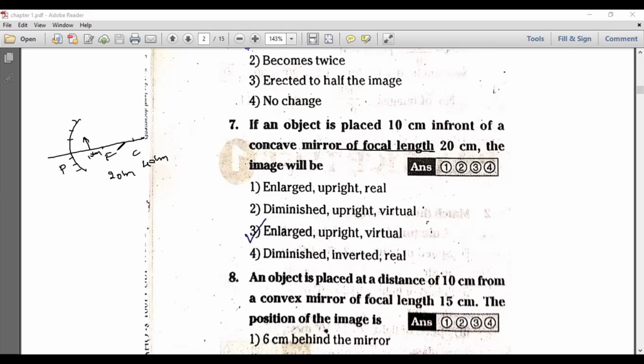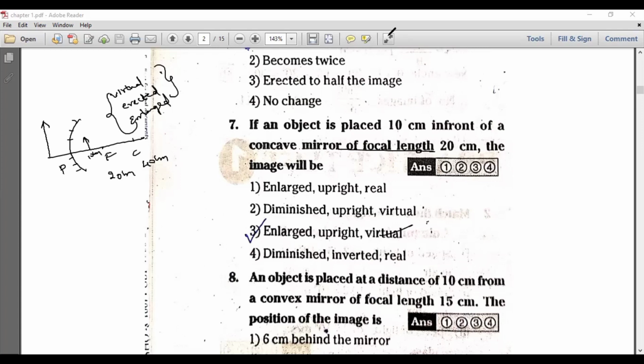So the object is placed between pole and focus. When you place the object between pole and focus, you will get the image behind the mirror, and the nature of the image will be virtual, erect, enlarged. These are the image characteristics from drawing the ray diagram. So the direct answer: virtual, erect, enlarged.